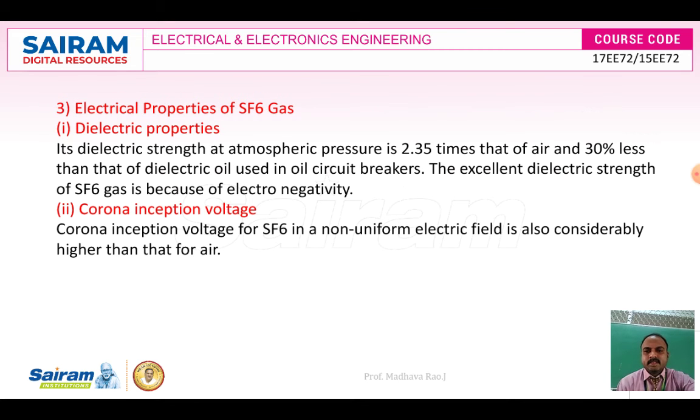Now we move to the electrical properties. They consist of the dielectric strength and the corona inception voltage. The dielectric strength we have already discussed: 2.35 times more than air and 3 times more than oil. So electrically, SF6 is better than air and oil.